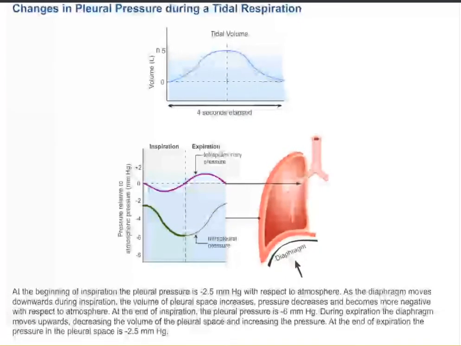During expiration, the diaphragm moves upwards, decreasing the volume of the pleural space and increasing the pressure. At the end of expiration, the pressure in the pleural space is -2.5 mm of mercury.